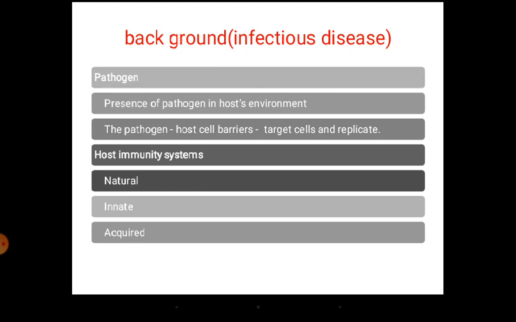Then, once the pathogen makes an entry, what does the host do? The host has natural barriers, innate barriers, and acquired immunity as well. So there are three kinds of barriers with the host in order to protect itself from the pathogen. I will take up those in a little more detail in the next slides.